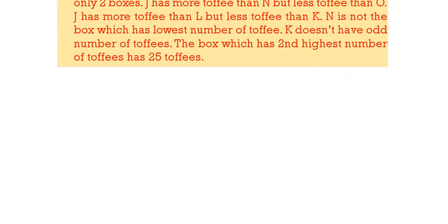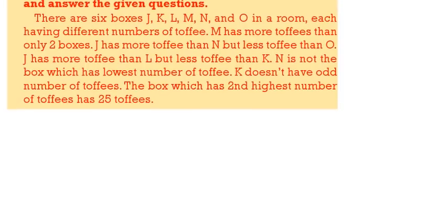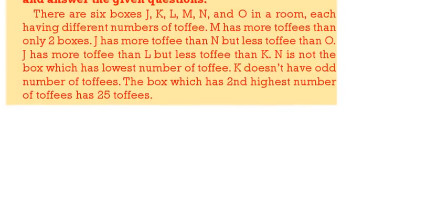Next question, 27 to 29. Read the information carefully, then answer the question. There are 6 boxes J, K, L, M, N, O in a room having different numbers of toffees. M has more than only 2 boxes. J has more than N but less than O. J has more than L but less than K. N is not the box which has the lowest number of toffees. K does not have an odd number. The box which has the second highest has 25.